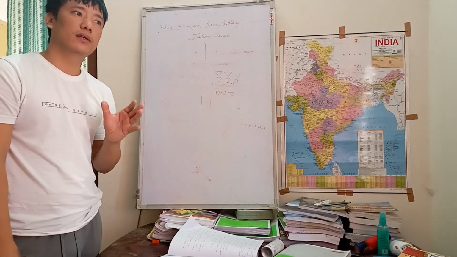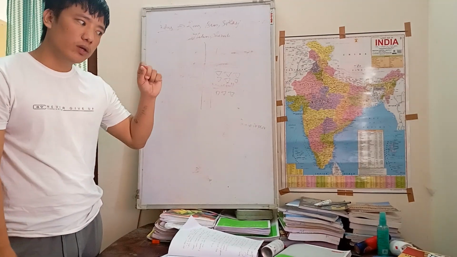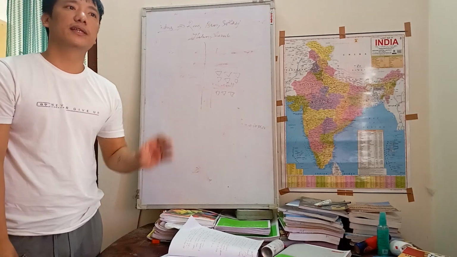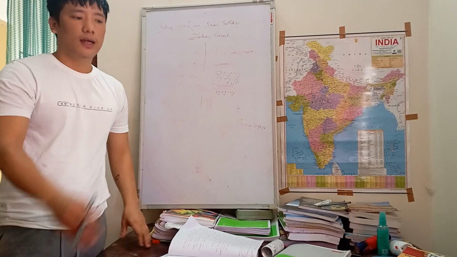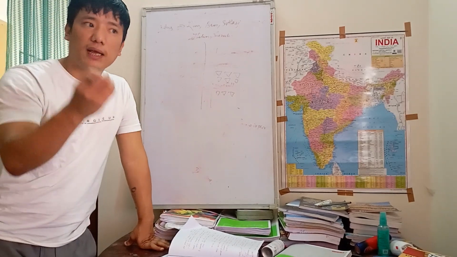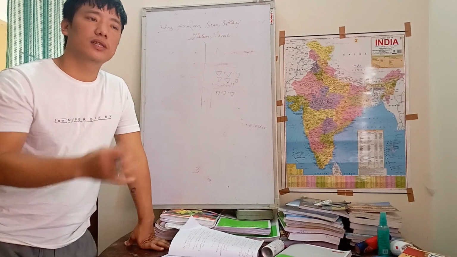Just remember, if there is a question whether there was any evidence of rice in the Harappan civilization, yes, the archaeologists have dug out evidence of rice in Lothal.